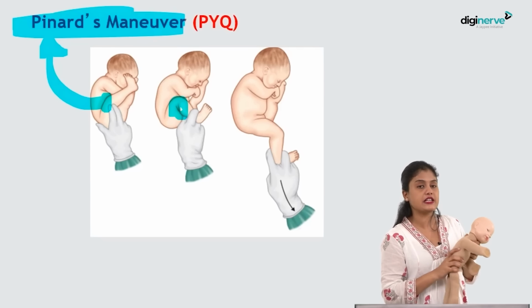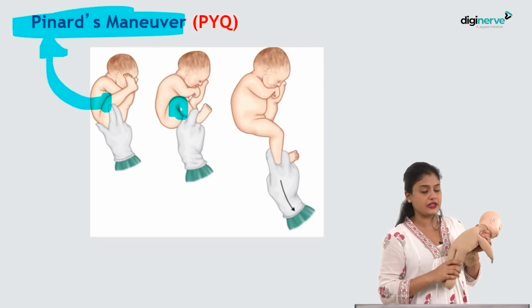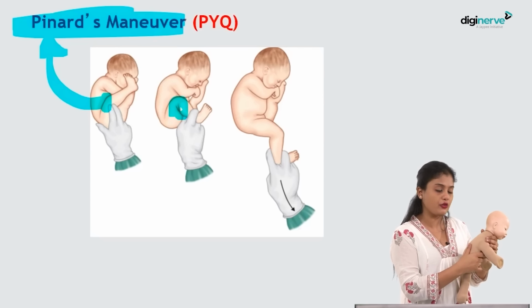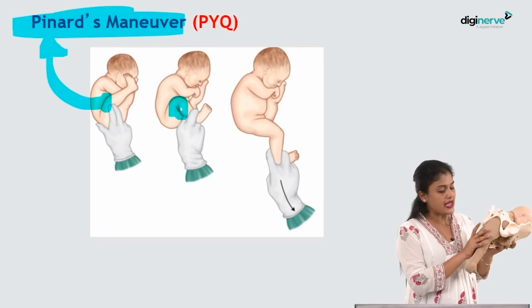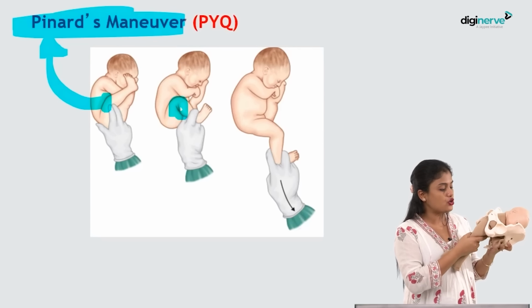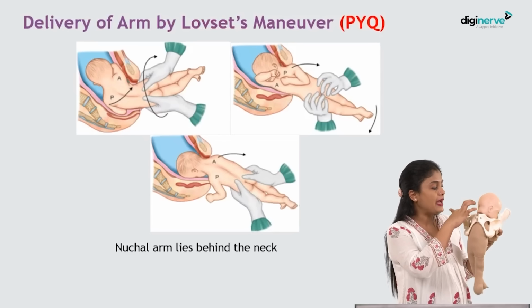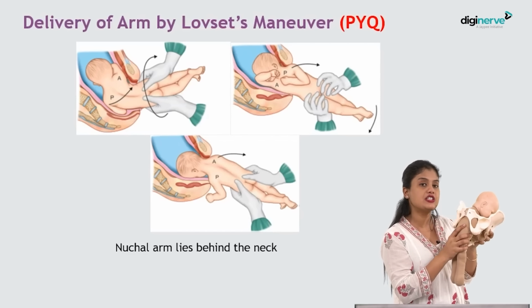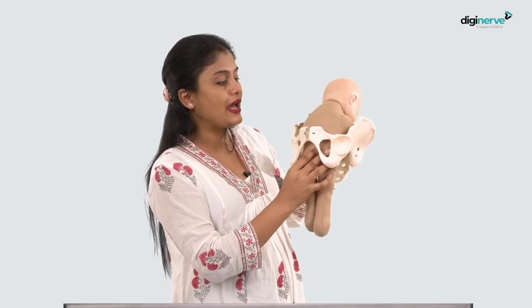This is in the first stage. First stage, the difficulty will be in removing the limbs, isn't it? So now once the limbs are coming out, never pull or push. We have already told you. Now the limbs have come out, you will make sure that the back is anterior. Okay, wherever is the position, you'll make sure that the back is anterior. Now, during this time, what will be happening? Internal rotation of the shoulders, and shoulders will get engaged, descent and internal rotation. So now your limbs have come out. Next, what will happen? The same thing will happen in the shoulders also.